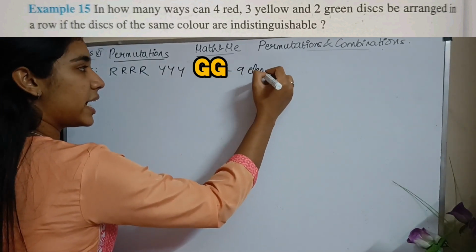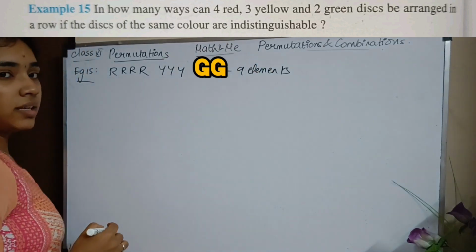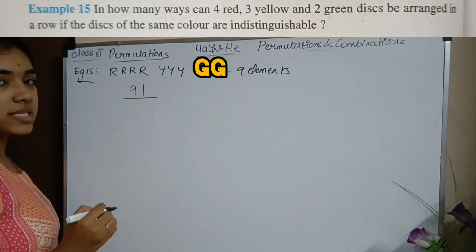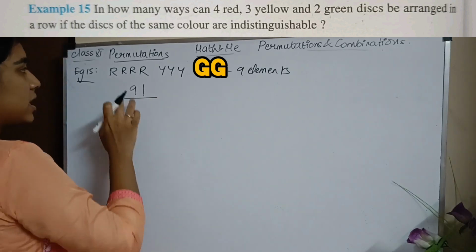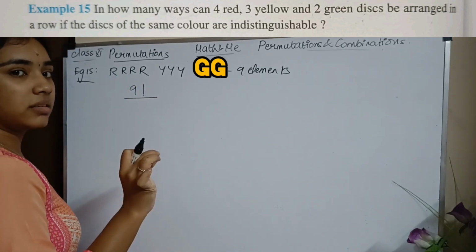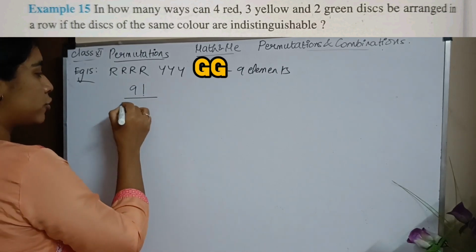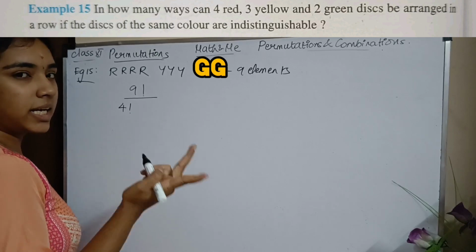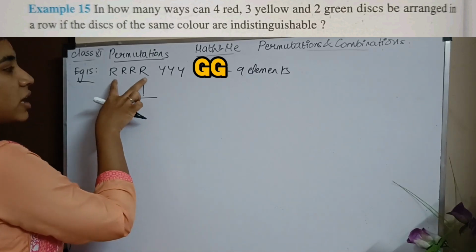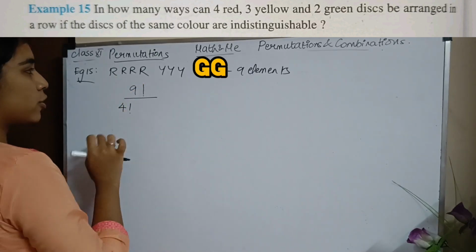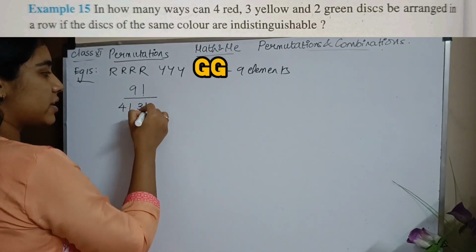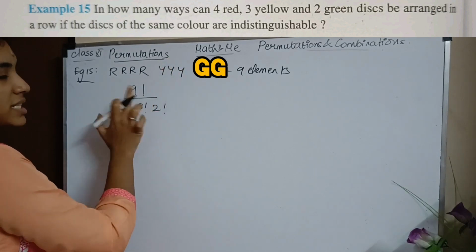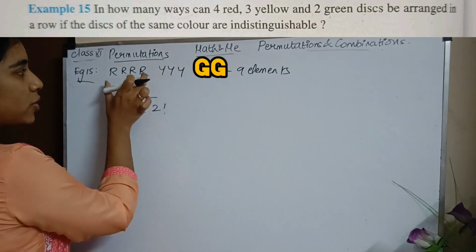So I have 9 elements in total, which can be arranged in 9 factorial ways, but they say that the discs are indistinguishable. All the 4 reds look alike. So how many reds do I have? 4. So it will be 4 factorial. It is basically similar to the repetition of letters. Similarly, 4 reds are all the same. So 4 factorial. How many yellow do you have? 3 factorial. How many greens do you have? 2 factorial. So the basic arrangement is 9 factorial, but you have to take into account the repetition.